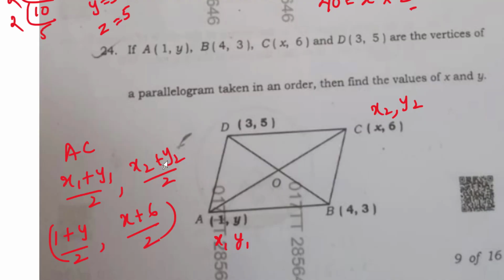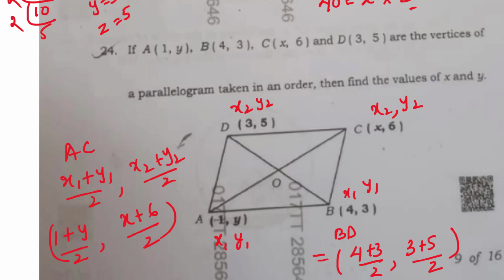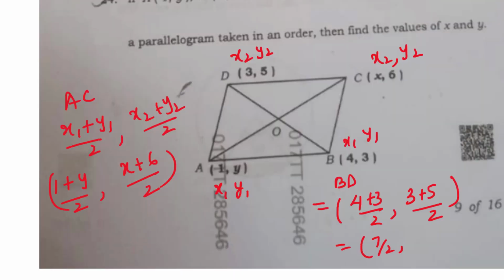Okay. Now this midpoint formula is equal to the midpoint formula of diagonal BD, right? For BD, what will be the midpoint formula? For this, it will be x2, y2. Now just I will substitute, okay? I have to write 4 plus 3 by 2 and 3 plus 5 by 2, right? So this one will be 7 by 2 and this one will be 8 by 2, means 4. Now I have to compare the values of AC and BD. In the left hand side, I have 1 plus x by 2, comma, y plus 6 by 2. In the right hand side, I have 7 by 2, comma, 4. Right?